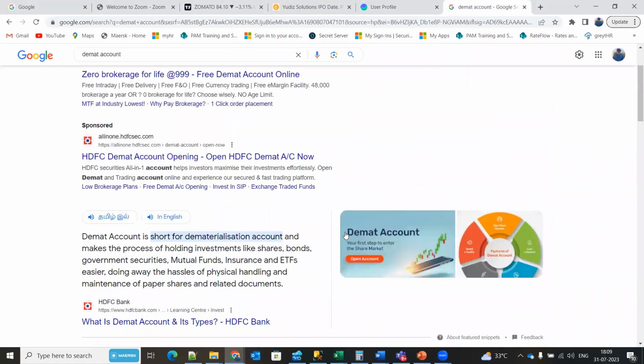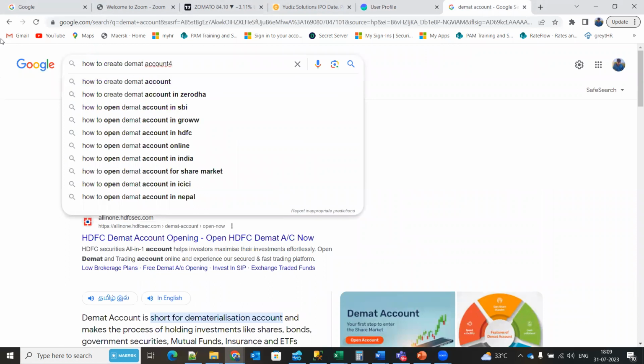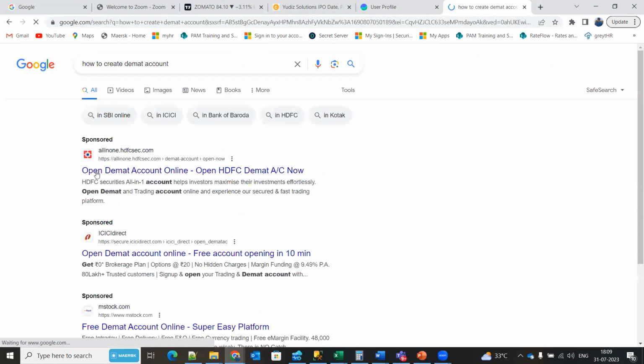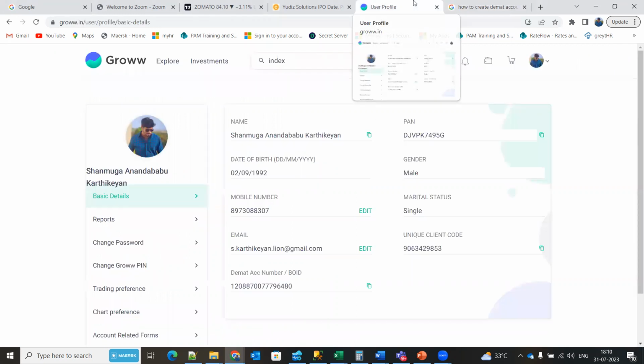So how do you create a demat account? When you Google it, it shows different brokers here. Yeah, this is one such example. It asks for your Aadhaar and your PAN information. Once everything is done, if you have a DigiLocker, it asks for the DigiLocker information. Once everything is done, it creates a form kind of thing. You just need to do a digital signature. Once everything is done, it takes 24 hours to activate a demat account. Once a demat account is activated, the account will get created on your stockbroker. Once the account is created, you can do all sorts of transactions.